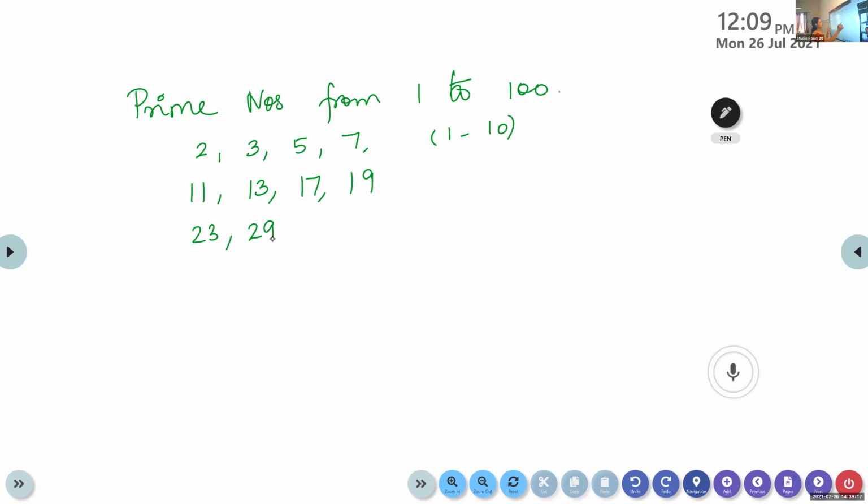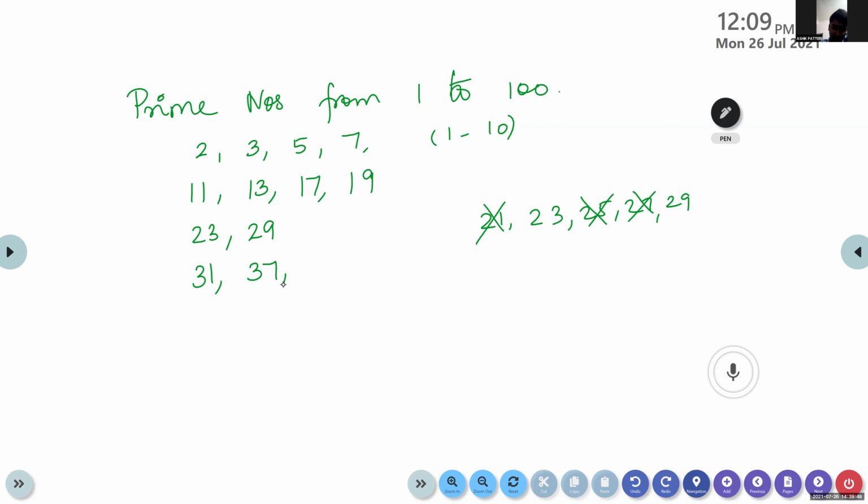You have to check only the odd numbers. No need to go for even numbers. 21, 23, 25, 27, 29. 21 is divisible by 3, 27 is divisible by 3, 25 is divisible by 5. So the only possibility is 23 and 29. Then next, 31. 33 is divisible by 3, isn't it? 37.